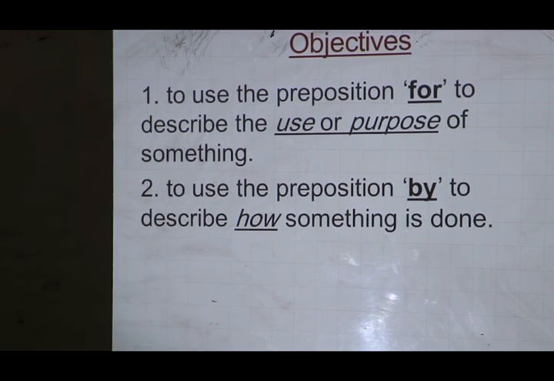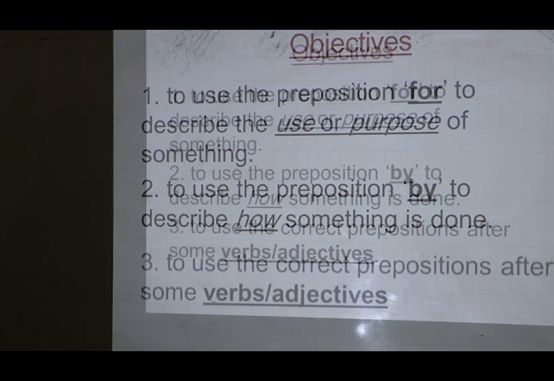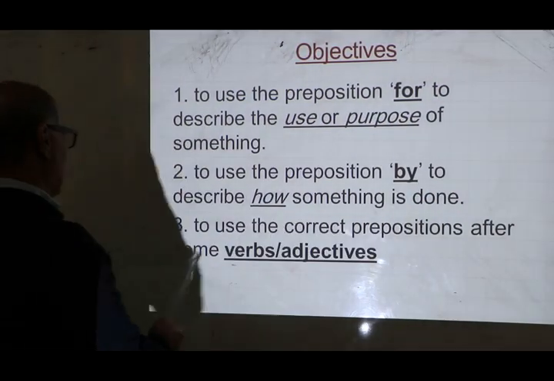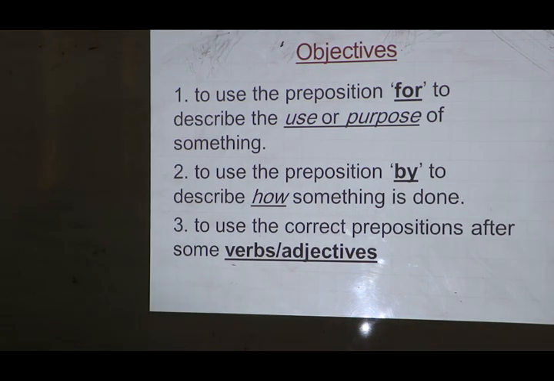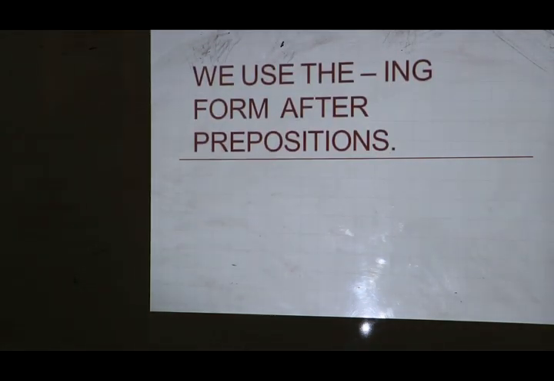Number 1, to use the preposition for to describe the use or purpose of something. Number 2, to use the preposition by to describe how something is done. Number 3, to use the correct prepositions after some verbs or adjectives. First of all, let's start with the preposition for.